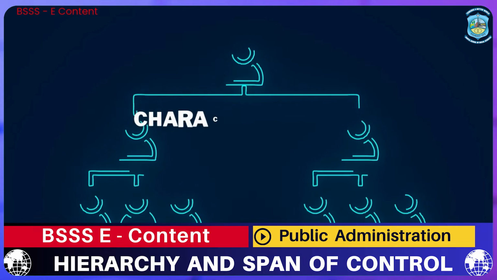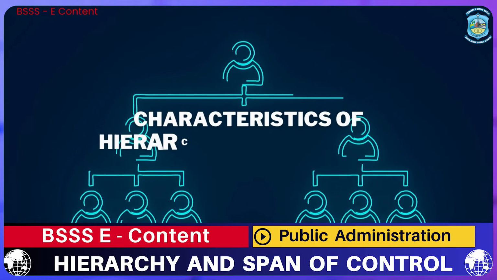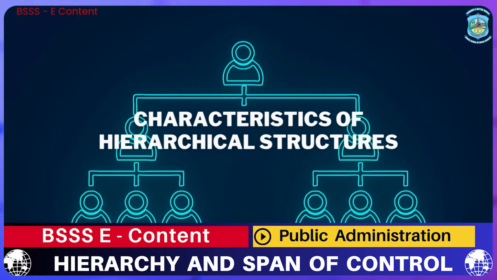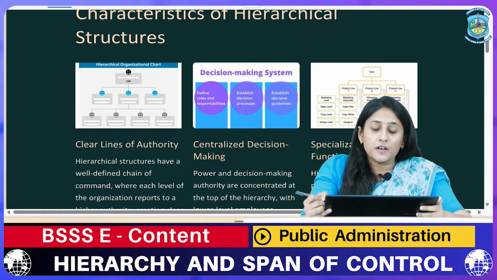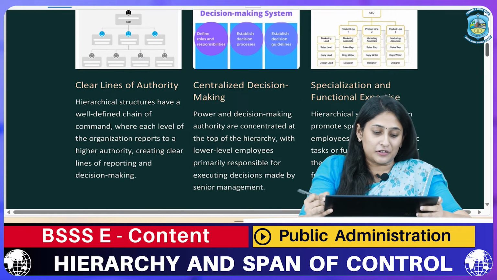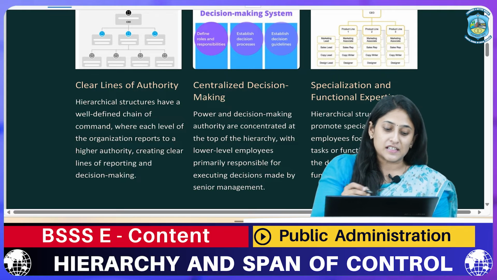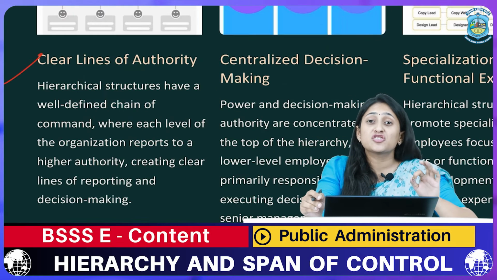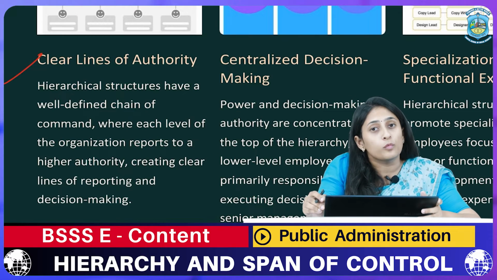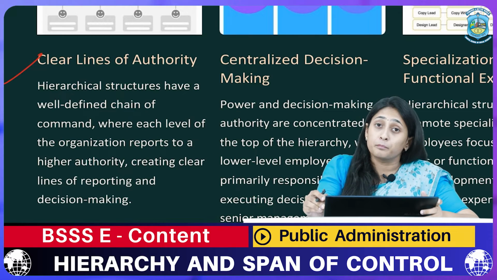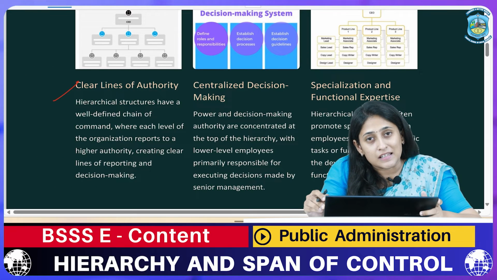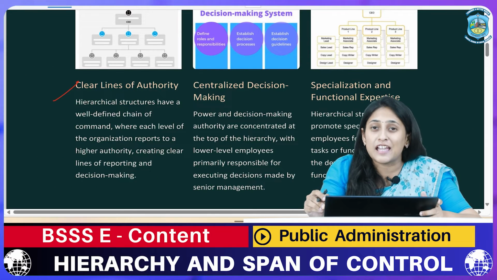The next most important thing that we are going to learn here is the characteristic features of this hierarchical structure. First is the clear line of authority. When I talk about this clear line of authority, here we mean that each and every individual is well defined by their role. A person who is engaged in the work of marketing is not going to look after the HR work.